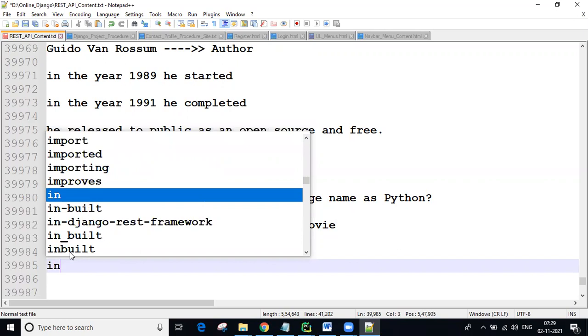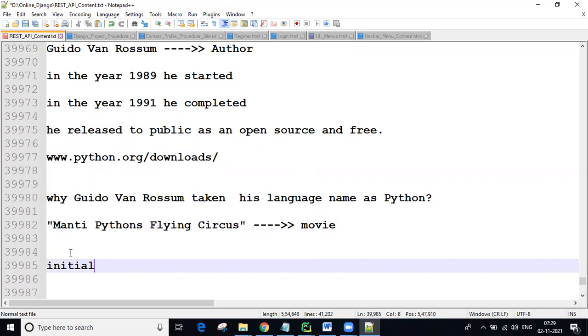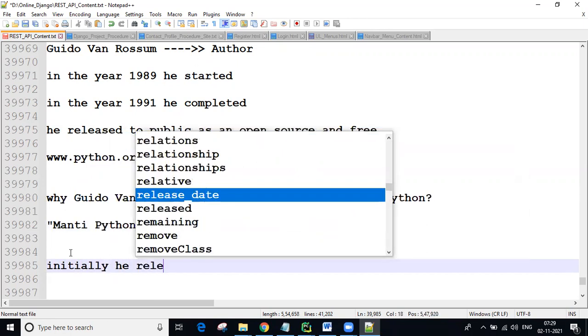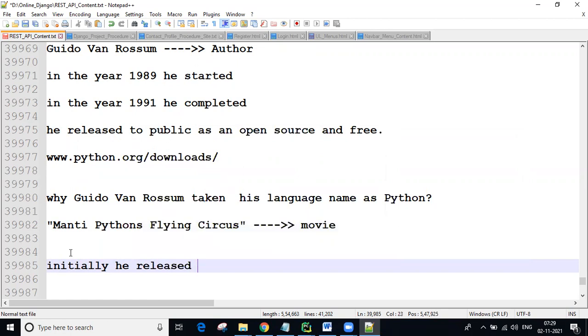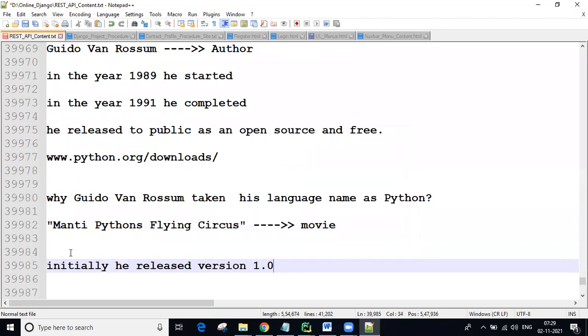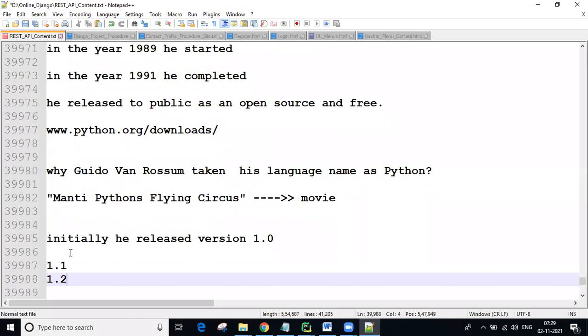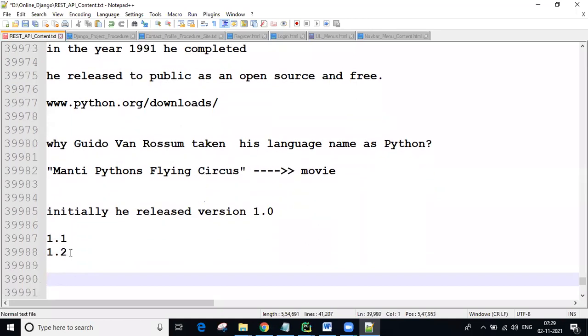Initially he released version 1.0 of Python. Later, some features were added and the 1.1 version was released, then 1.2.